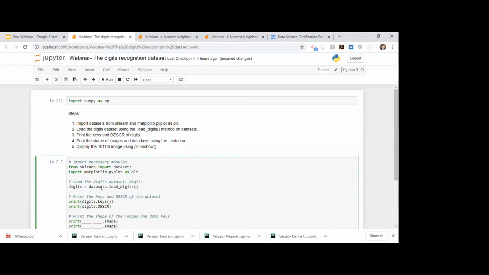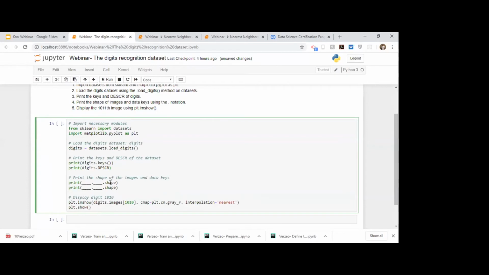Since this data set's description was provided, you can access it like this. Not all data sets will have the description provided. All right, so now just for understanding, let's print the shape of the images and data keys.